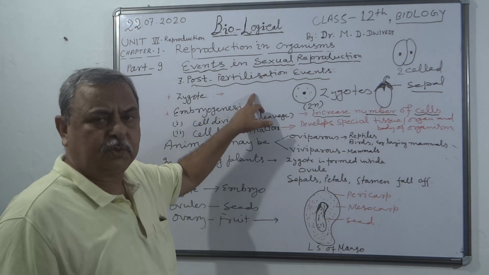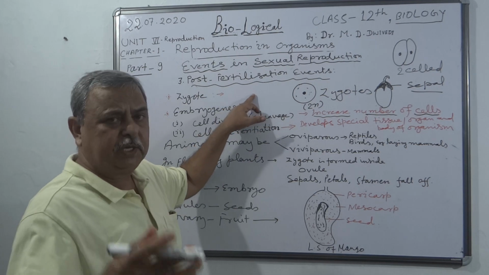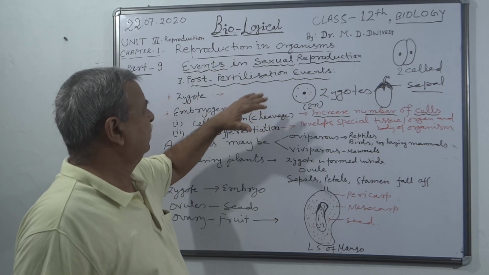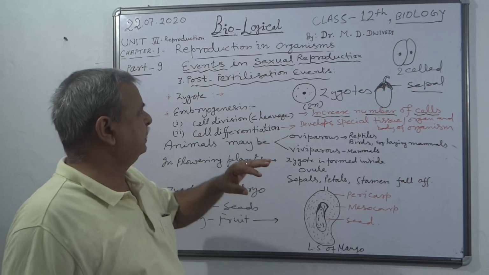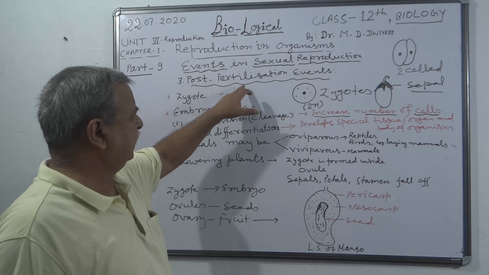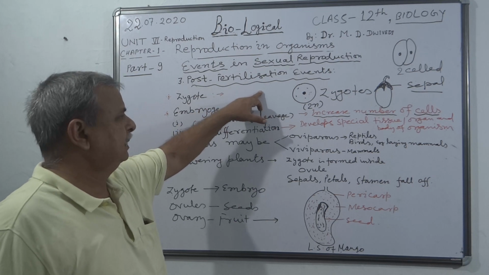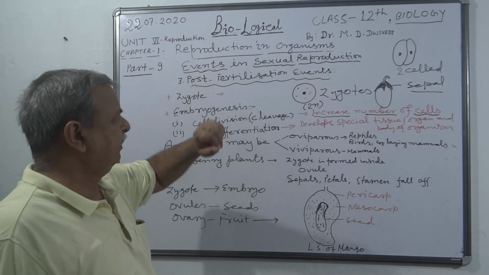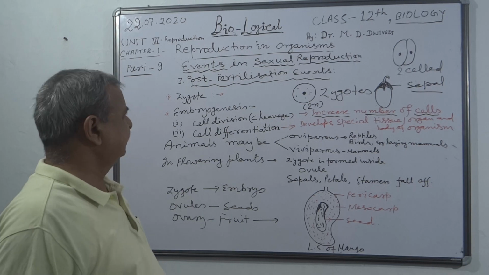We are going to start the concluding part of chapter 1, Reproduction in Organisms. Today we will discuss the post-fertilization events under the subtopic Events in Sexual Reproduction.